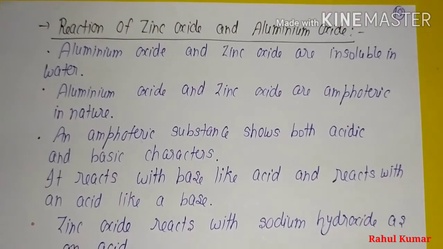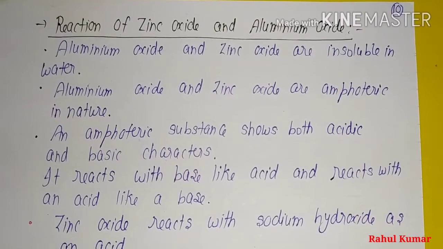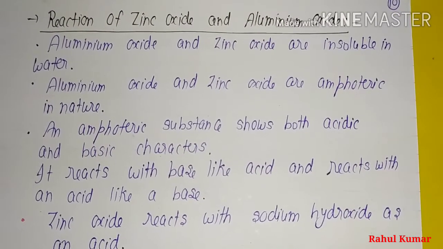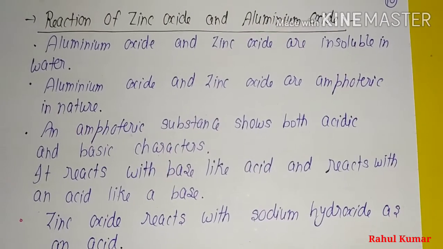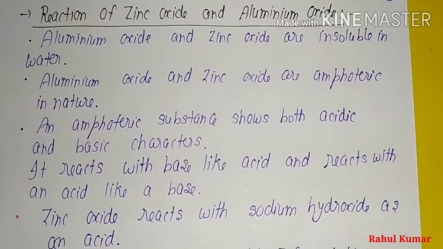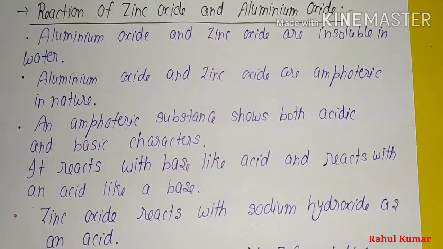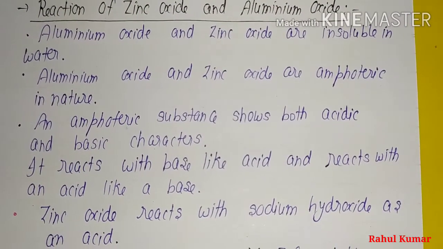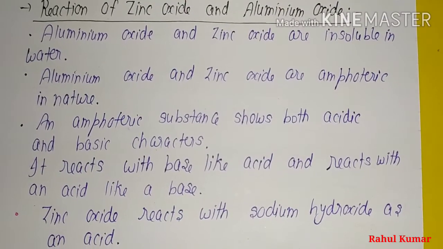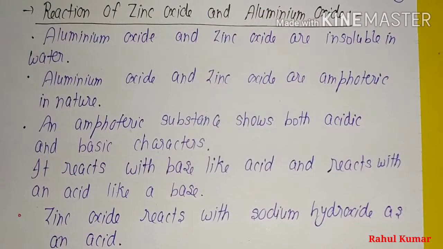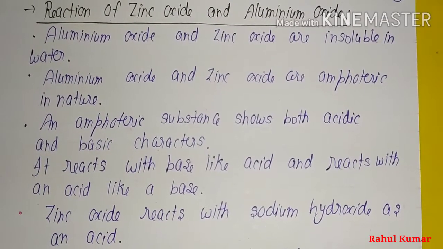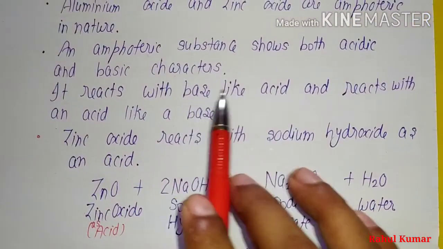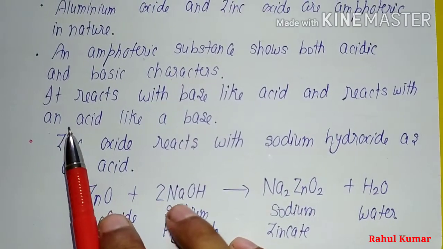Reaction of zinc oxide and aluminum oxide. Aluminum oxide and zinc oxide are insoluble in water. Aluminum oxide and zinc oxide are amphoteric in nature. Amphoteric substances are those substances which show both acidic and basic characteristics. For example, they react with base like an acid and they react with acid like a base.